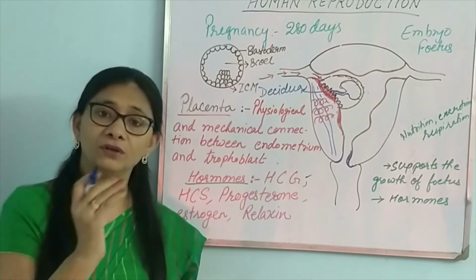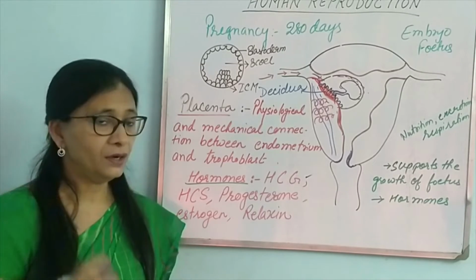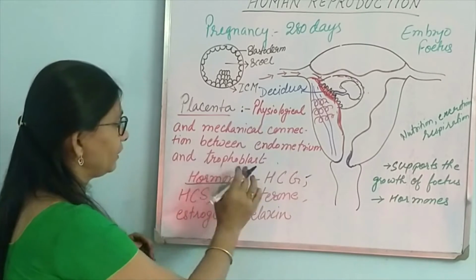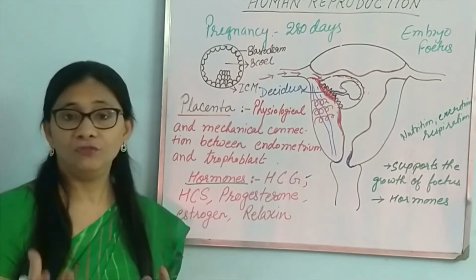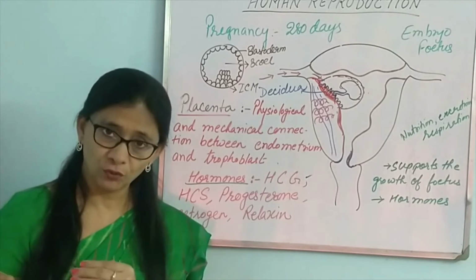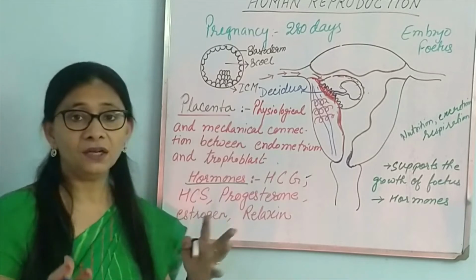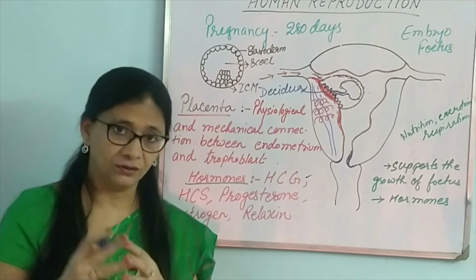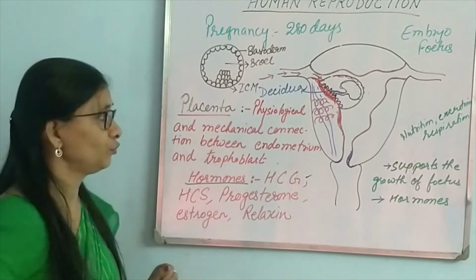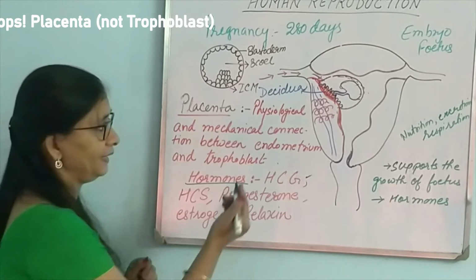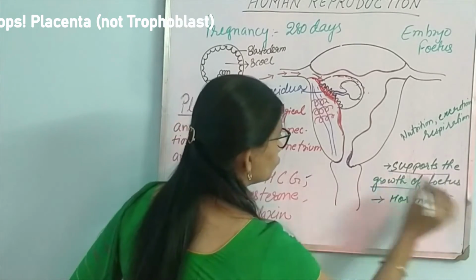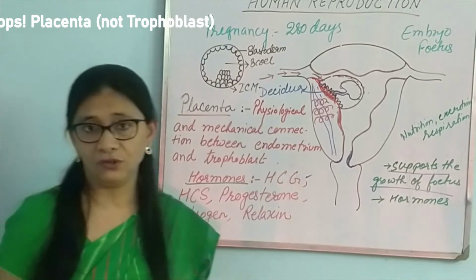Placenta is the connection between the uterus and the growing fetus. A physiological and mechanical connection between the endometrium and the trophoblast. Physiological because all the metabolic activity will happen through the trophoblast, and mechanical because it is a physical connection. So, the function of the trophoblast, as we can understand, is to support the growth of the fetus. In which way?